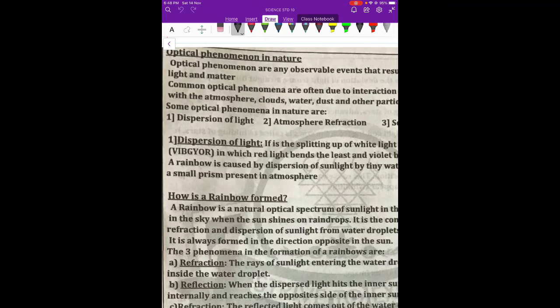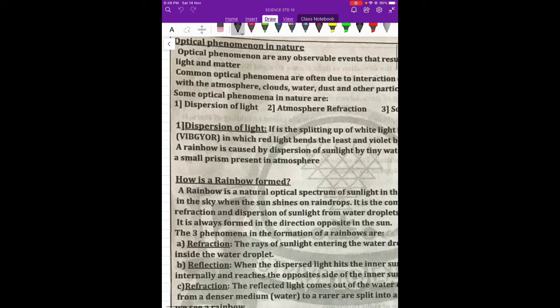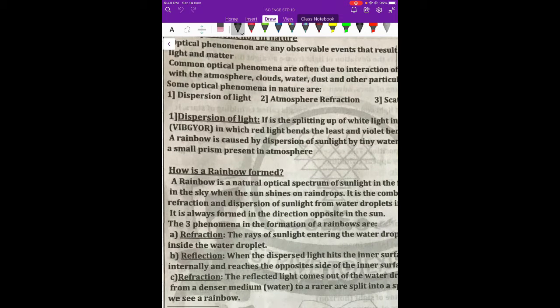So what do you mean by optical phenomenon? Optical phenomenon means a natural event which occurs due to the interaction of light when it passes through the atmosphere, air, water droplets, dust, smoke, all these things. It creates different effects, and those effects are called optical phenomena.